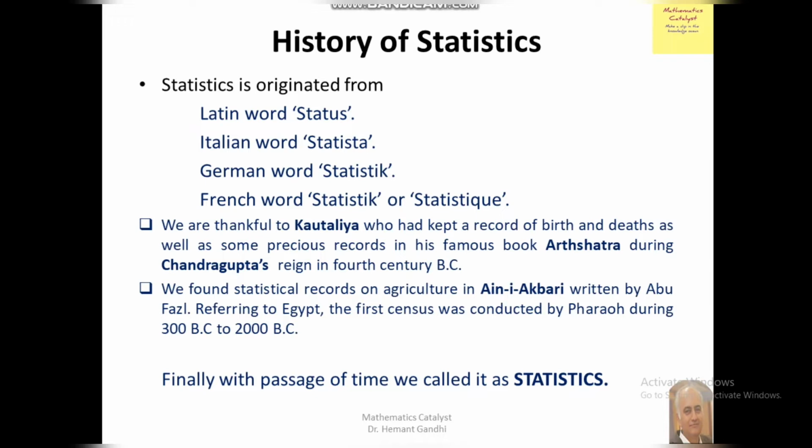We are thankful to Kautilya, Chanakya, who kept a record of births and deaths as well as some precious records in his famous book Arthashastra during Chandragupta's reign in the 4th century BC. We found statistical records on agriculture also, given in Ain-i-Akbari, written by Abu Fazl, referring to Egypt. The first census was conducted by Pharaoh during 300 BC to 2000 BC. And finally, with the passage of time and the development of statistics, we named it statistics.